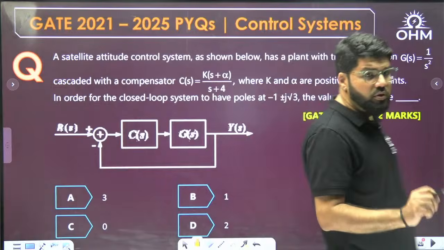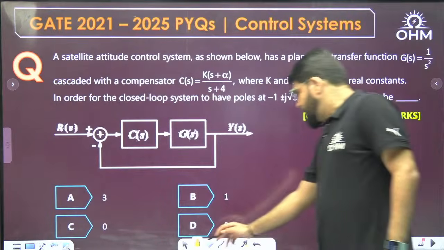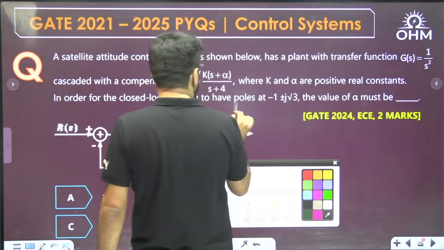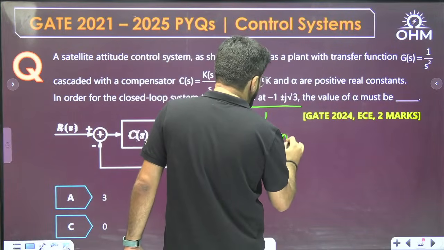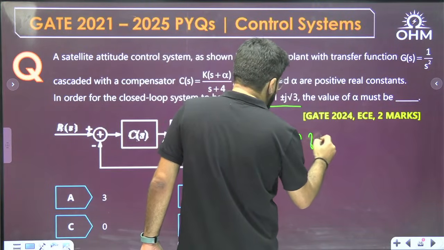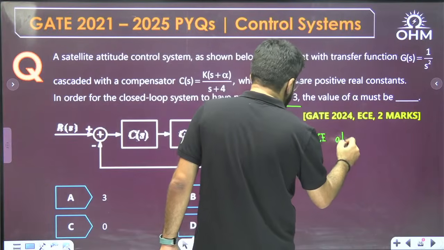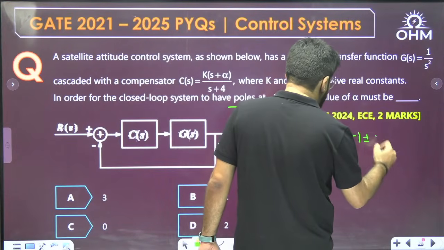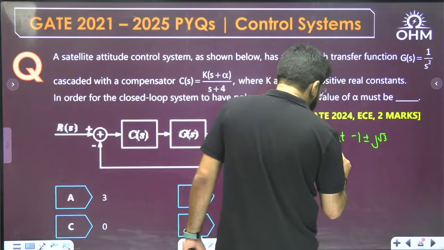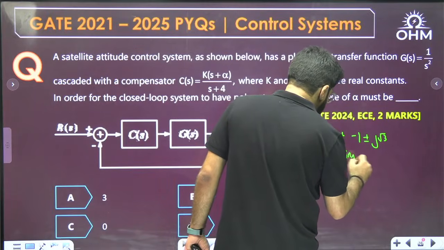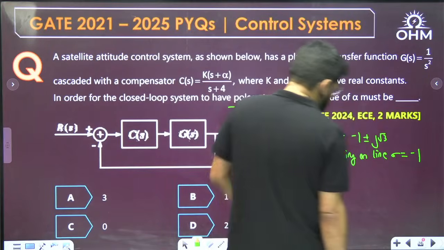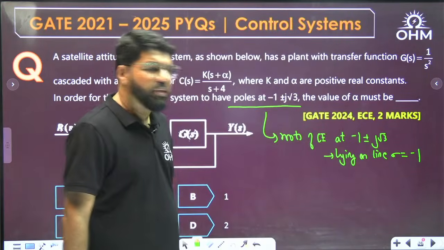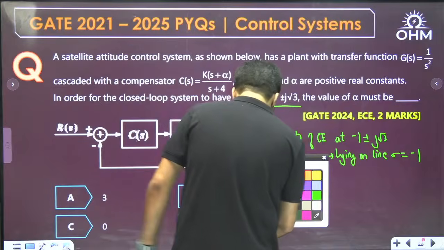Now, what is the intent of this question? See, the poles of the system are at -1 plus minus j root 3. Poles mean roots of the characteristic equation. What you need is roots of the characteristic equation at -1 plus minus j root 3. That means these are the two poles lying on the line sigma equal to -1, because the real part is -1. I'll show you with the picture again for any confusion.